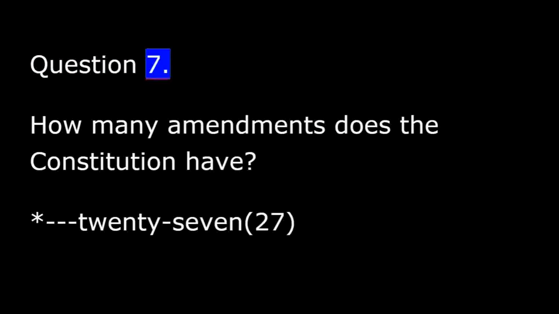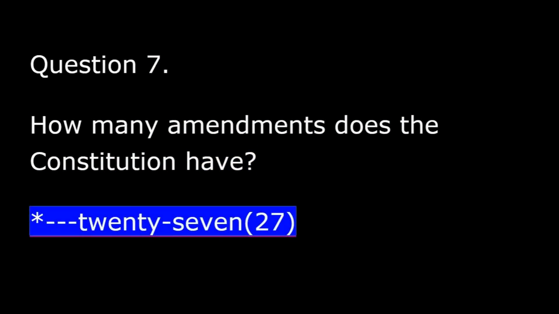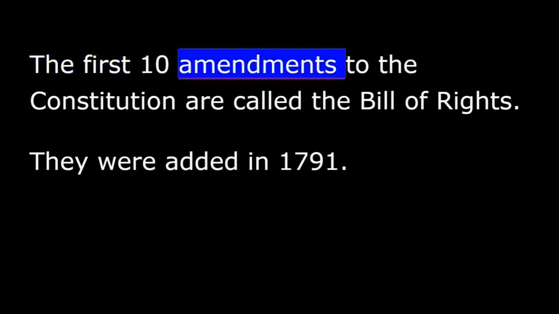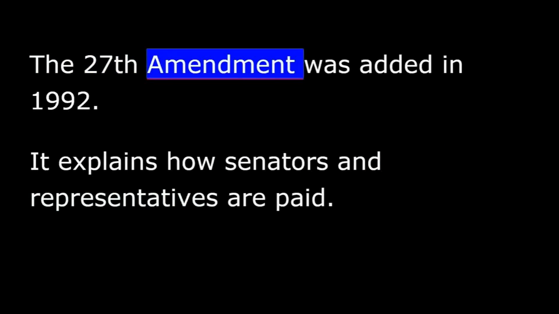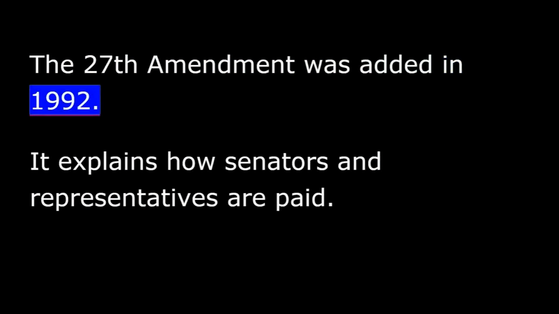Question 7. How many amendments does the Constitution have? 27. The first 10 amendments to the Constitution are called the Bill of Rights. They were added in 1791. Since then, 17 more amendments have been added. The Constitution currently has 27 amendments. The 27th Amendment was added in 1992.